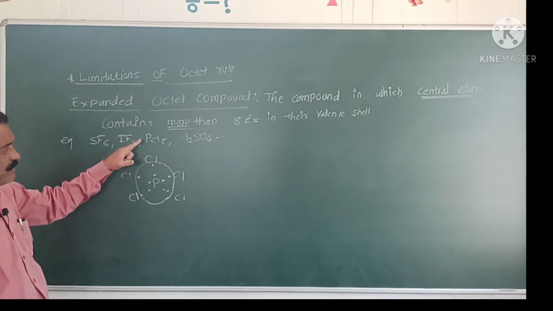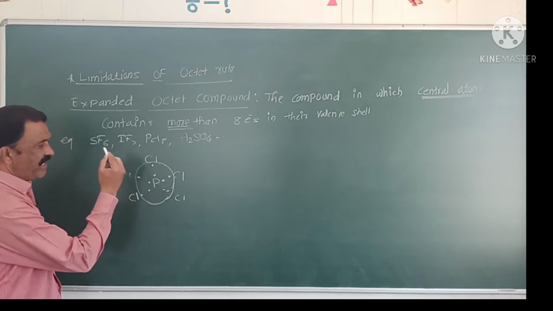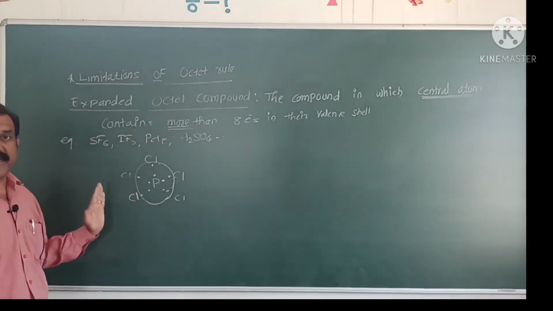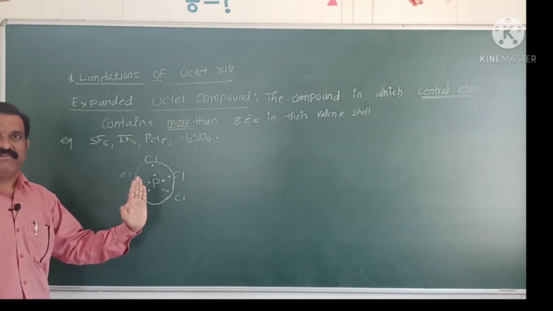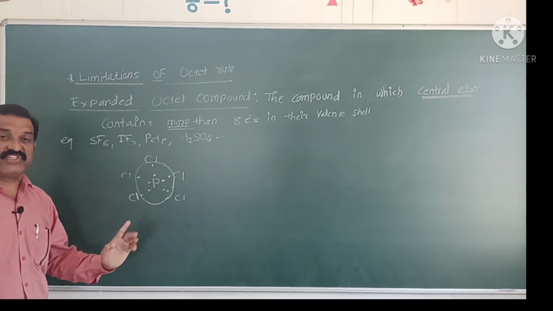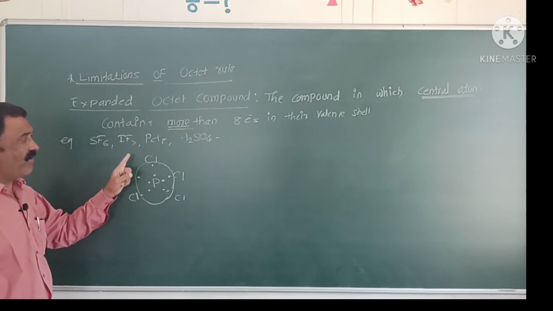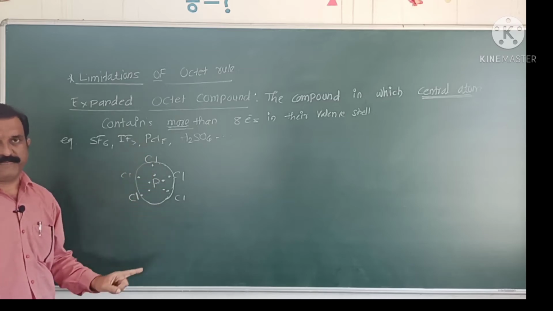PCl5. In phosphorus pentachloride, phosphorus is the central atom surrounded by 5 chlorine atoms. Each chlorine atom and the phosphorus atom share a pair of electrons and form 5 covalent bonds between phosphorus and chlorine.